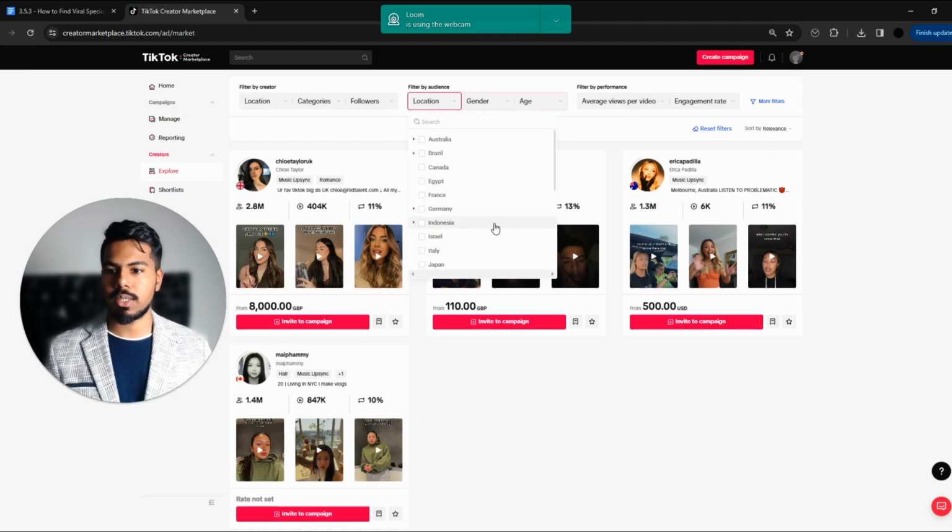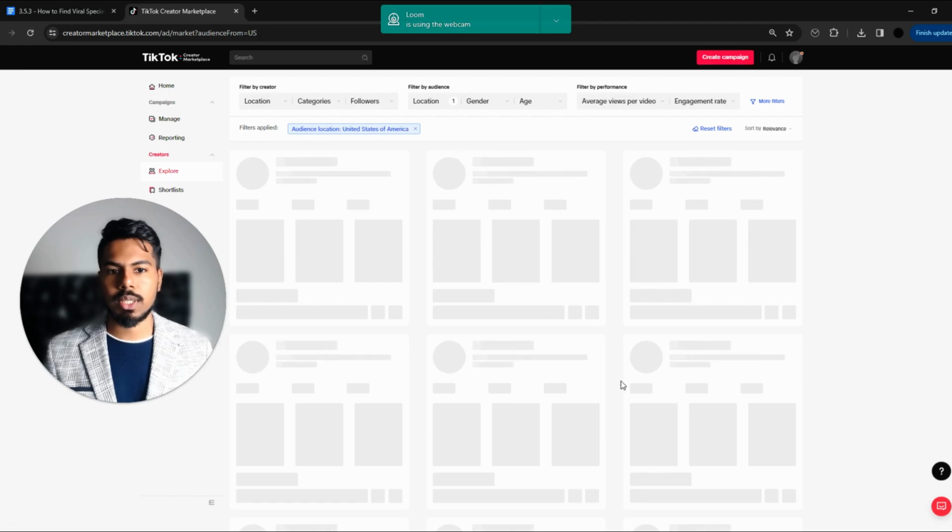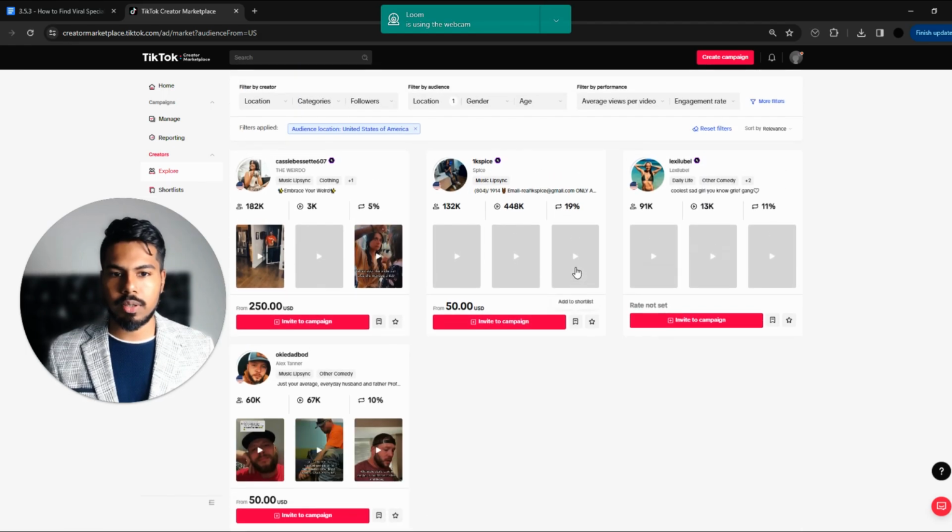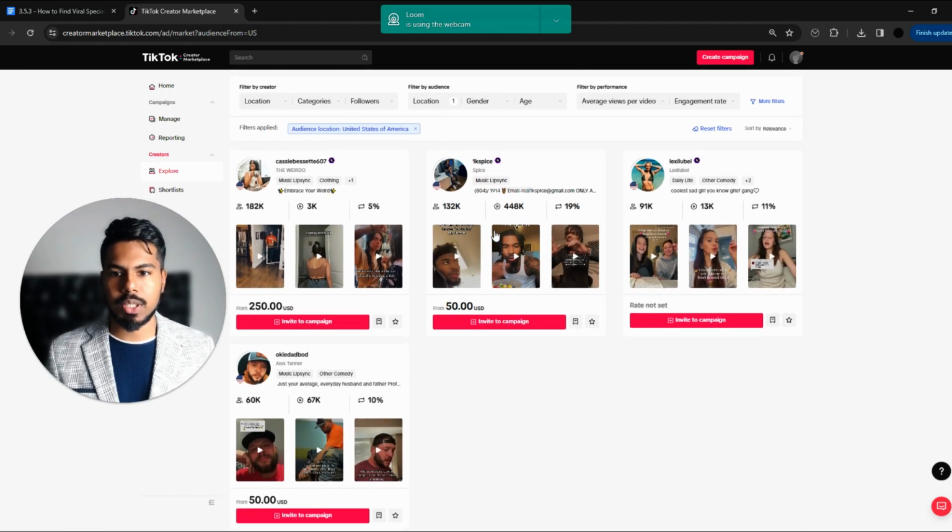The way you do that is you go here and select, let's say, USA. Then the creators will refresh, and there are many pages as well. Next, you'd go ahead and select gender. Again, depending on your product, if it's a more male-dominated product, then you'd target male, or else female. So that would be primarily how you do it. Let's go with this example for male.